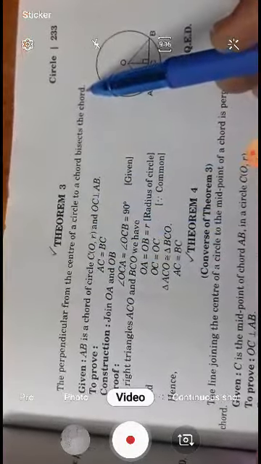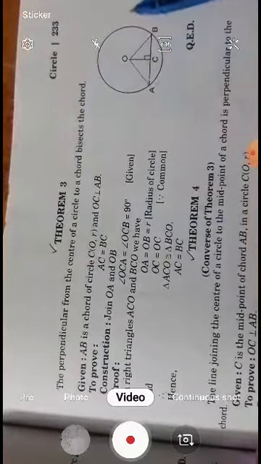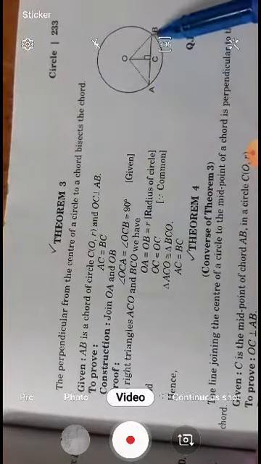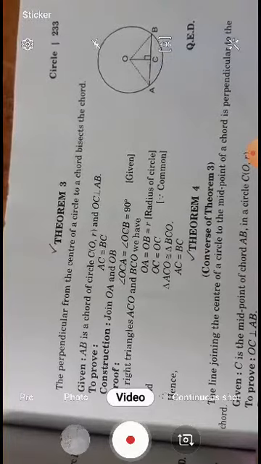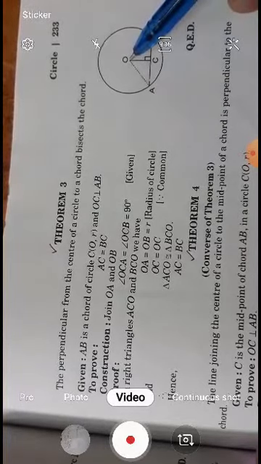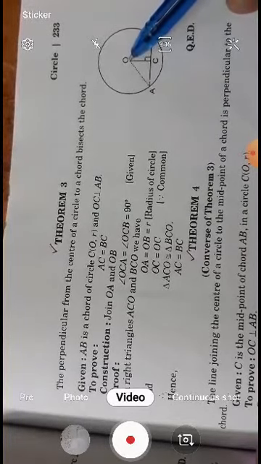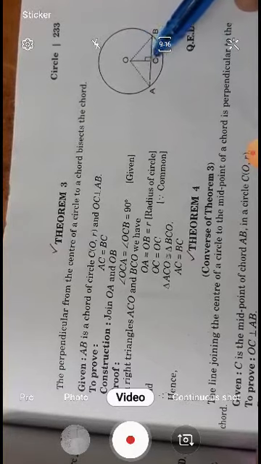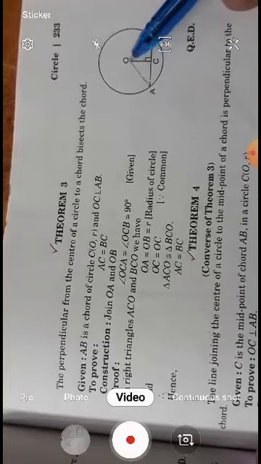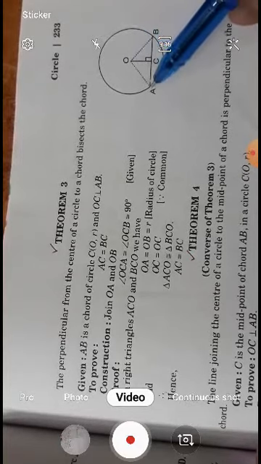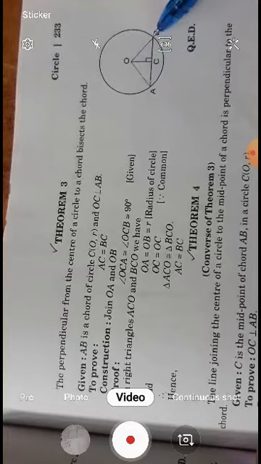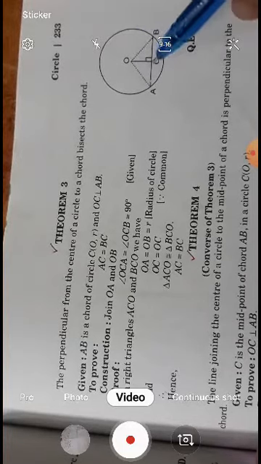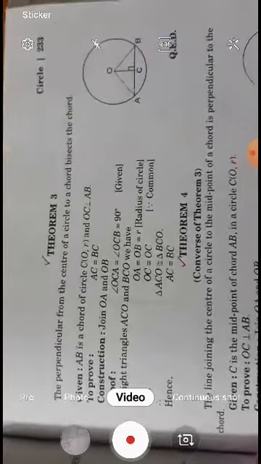It means if we have a circle, AB is the chord, O is the center, and from the center we make a perpendicular OC on AB, then OC bisects AB into equal parts, meaning AC is equal to CB.